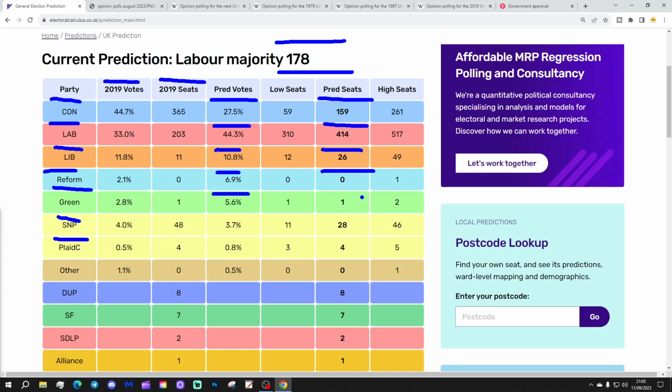And we've got the Greens on 5.6%. They only have 1 seat. SNP on 3.7%, they get 28 seats. And they've got the others down here.